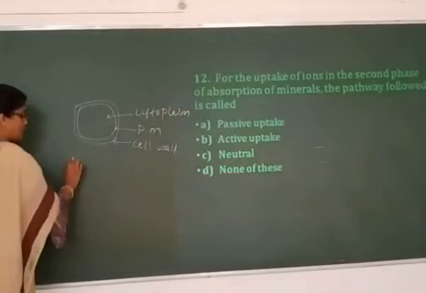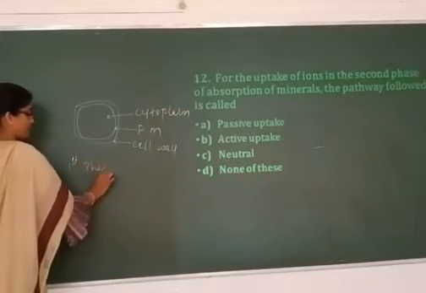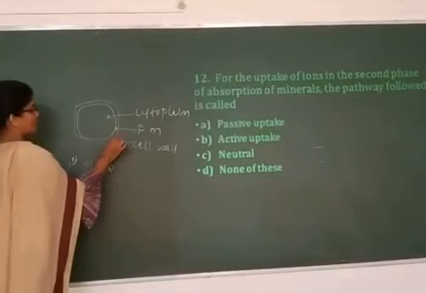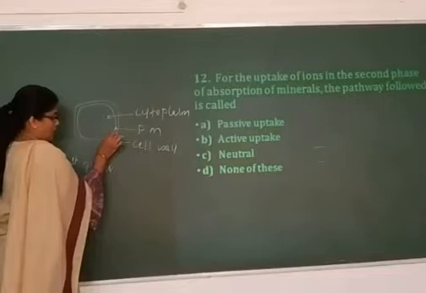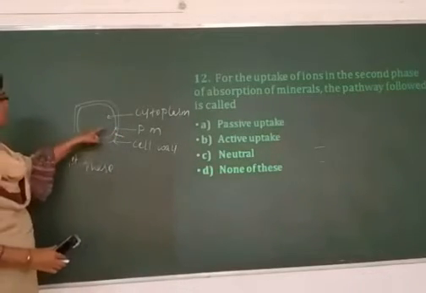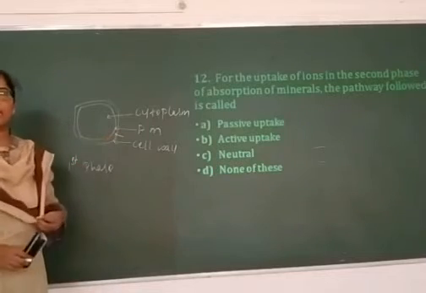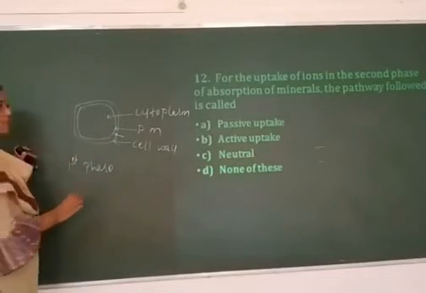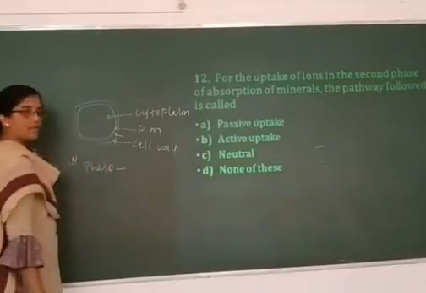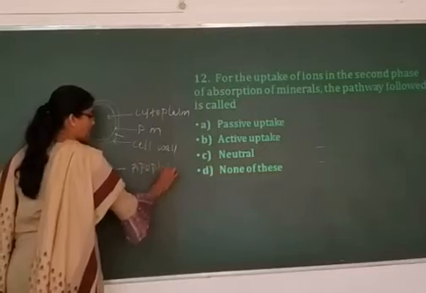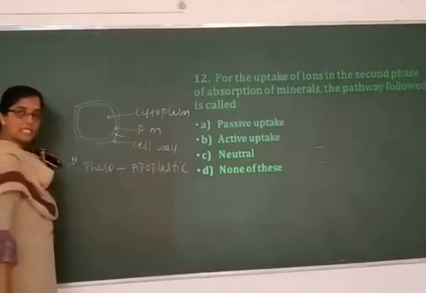So in the first phase, the mineral nutrients are taken through the cell wall into the intracellular space, or into the space between the plasma membrane and the cell wall. In the first phase of the uptake of ions, the plants follow the apoplastic pathway that we discussed yesterday.